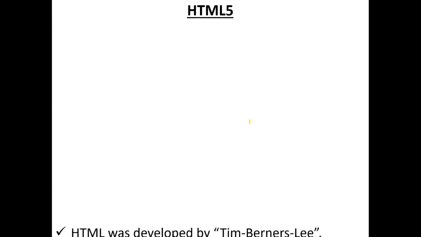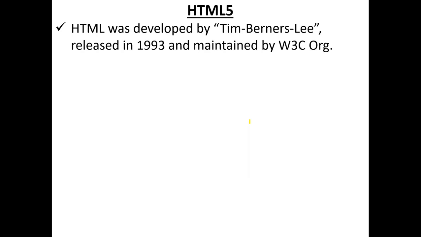So HTML5. First, we'll see a small history of HTML. HTML was developed by Tim Berners-Lee. He's a scientist, in the sense that he's a software developer. He developed it alone, not any group or any company coordination. When it was released, sir, it was the end of 93, means December 93. Since it was the end of the year, somebody considers it as 94 also. The actual date is the end of 93.